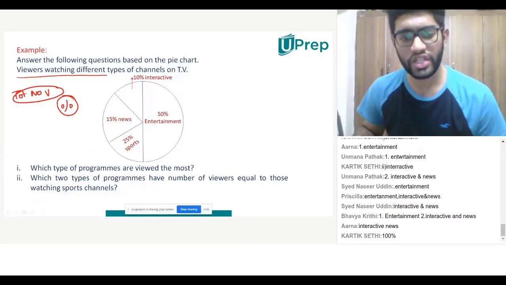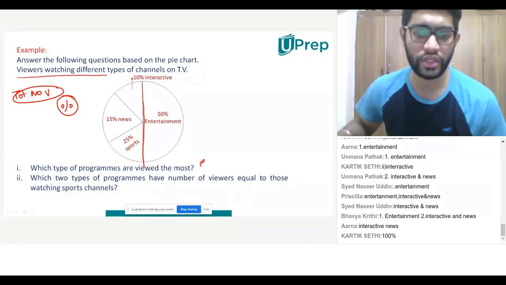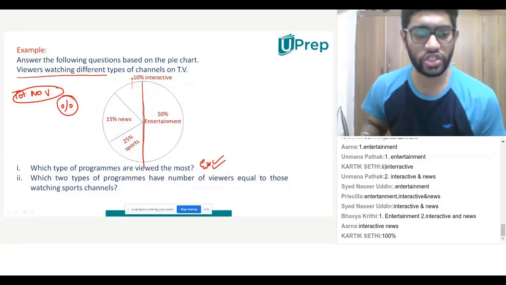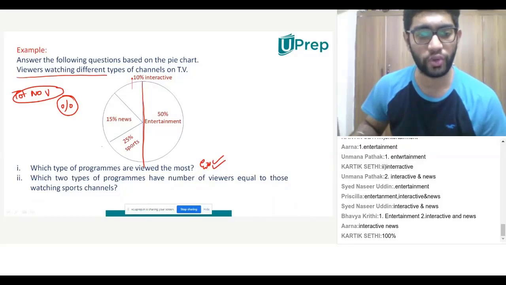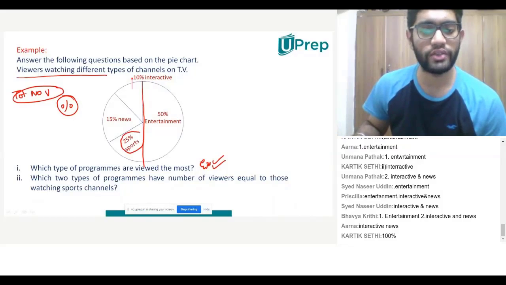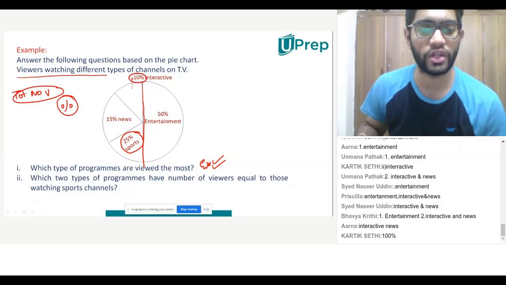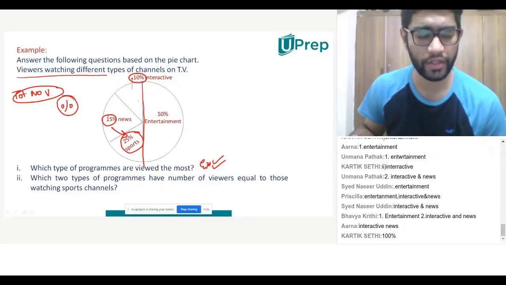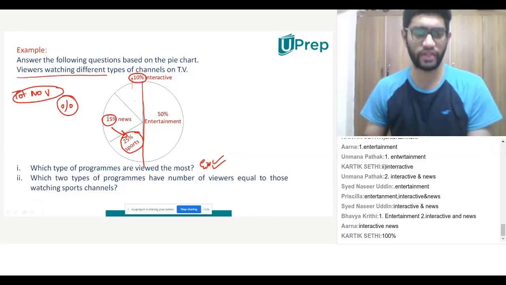The first question said which type of programs are viewed the most. You saw that entertainment was half the pie, that was 50%. So you wrote entertainment. Perfect, not a problem. The next question was which two types of programs have number of viewers equal to those watching sports. That is, there should be two other channels which equal 25%. So you said 10 over here and 15 over here. News and interactive. That's your answer. Good.